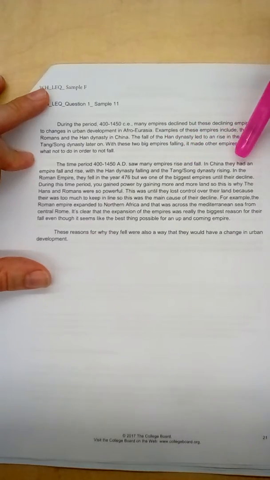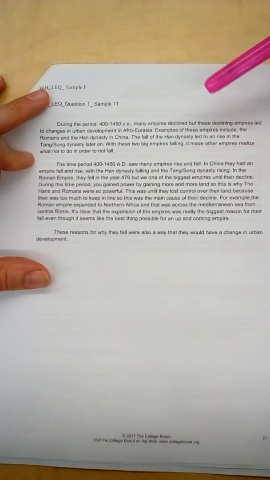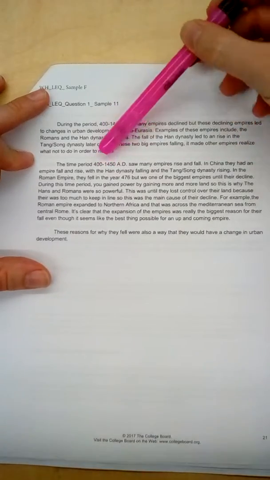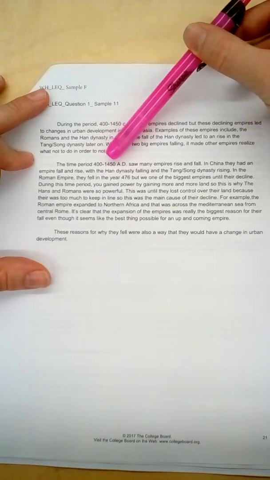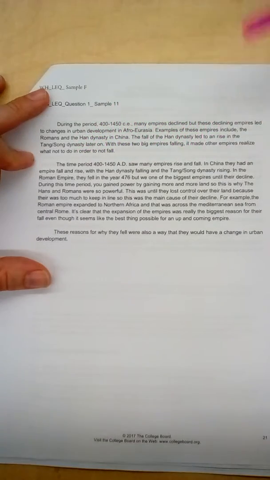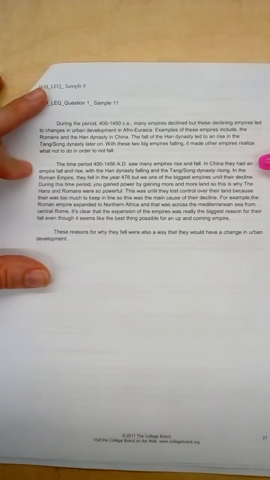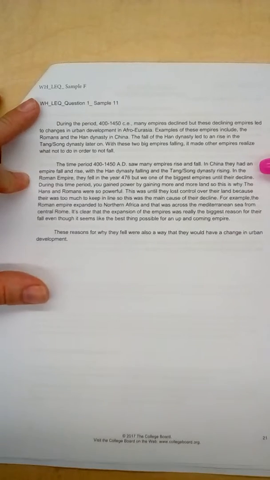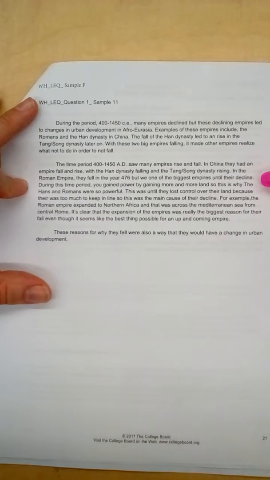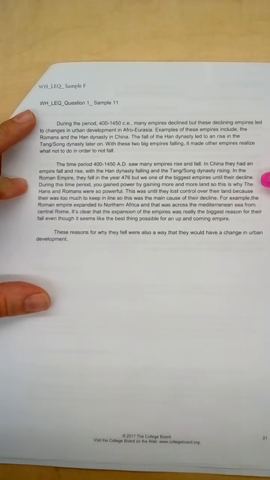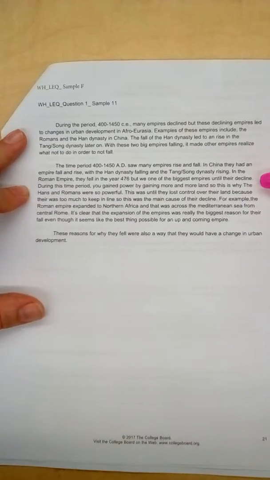If you go on to read the body of the essay, it talks about the Roman Empire and the Han Dynasty. So if you look at that paragraph, the time period 400 to 1450 AD saw many empires rise and fall. In China, they had an empire fall and rise, with the Han Dynasty falling and the Tang Song Dynasty rising. In the Roman Empire, they fell in the year 476, but was one of the biggest empires until their decline. During this time period, you gained power by gaining more and more land.